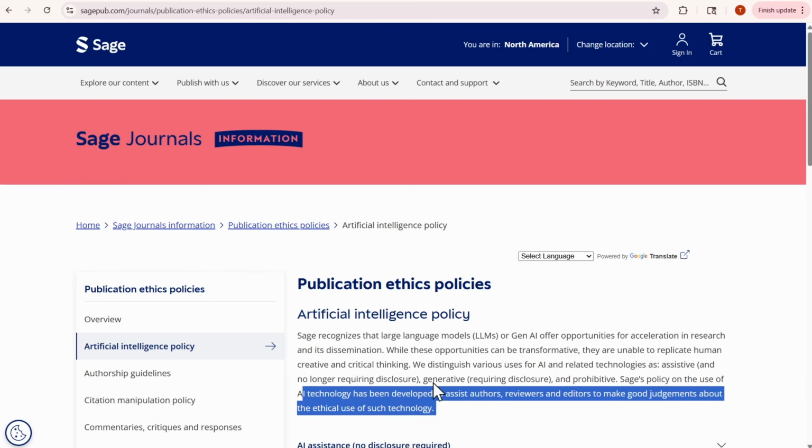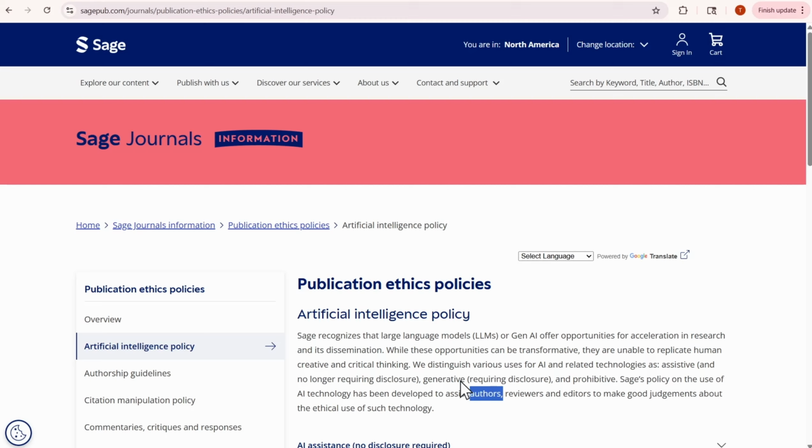So this is the audience. And like we've talked about in the data protection space, there are different groups of data subjects. Here, the data subjects are authors, reviewers, and editors, and these are all individuals. When we think about personal data, we're thinking about the information associated with these individuals.